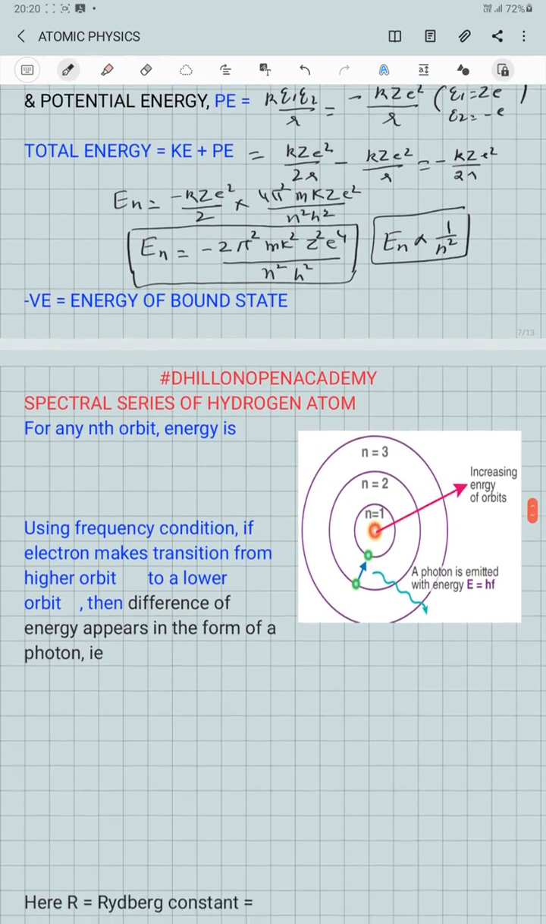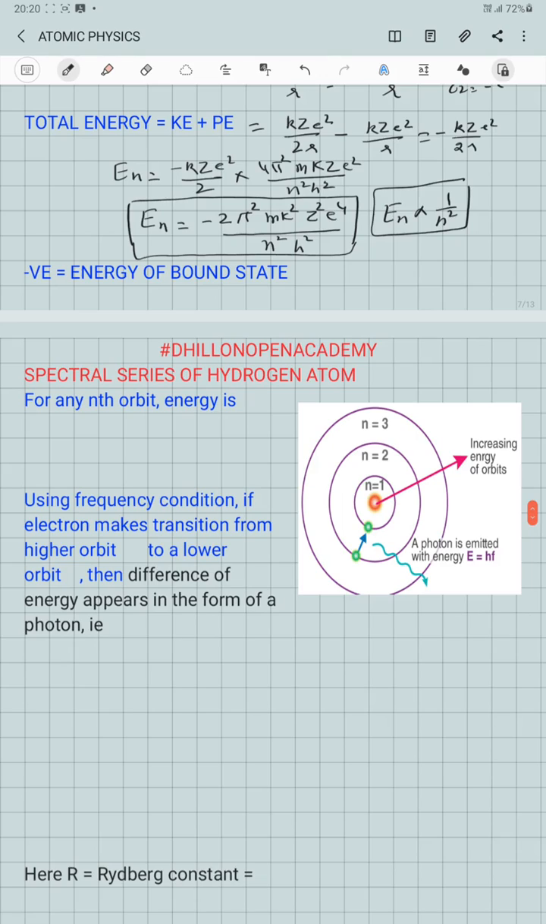Now let us discuss the spectral series of the hydrogen atom. We know that for any nth orbit, the energy of the electron is given by minus 2 pi square m k square z square e raised to power 4 over h square into 1 by n square. Now, if we use Bohr's frequency condition, whenever an electron makes a transition from a higher to a lower level, it is going to emit radiation whose energy will be equal to the difference of the energy between the two corresponding levels within which the transition is made.